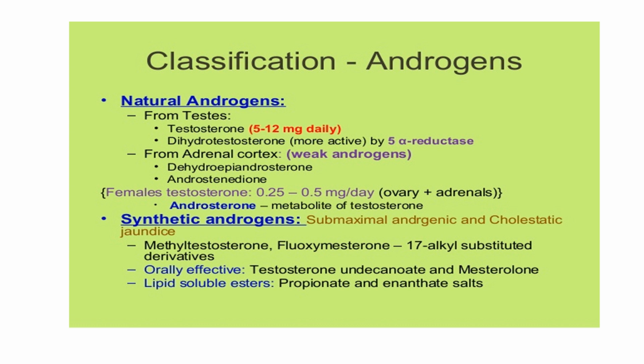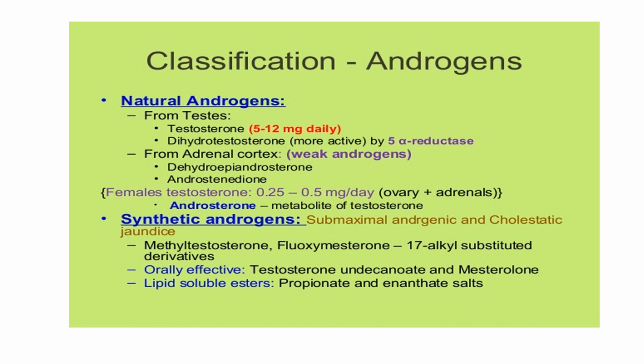Classification of androgens. Two types: natural androgens and synthetic androgens, depending on the site of production, from the testis or from the adrenal cortex. From the testis it is testosterone and dihydrotestosterone. From the adrenal cortex it is dehydroepiandrosterone and androstenedione. These are the two groups of natural androgens depending upon the site. Another one is androsterone, a metabolite of testosterone. Don't just consider that androgens are only produced in the males, but they are also secreted in the females, in very small amounts from the ovary plus the adrenal glands.